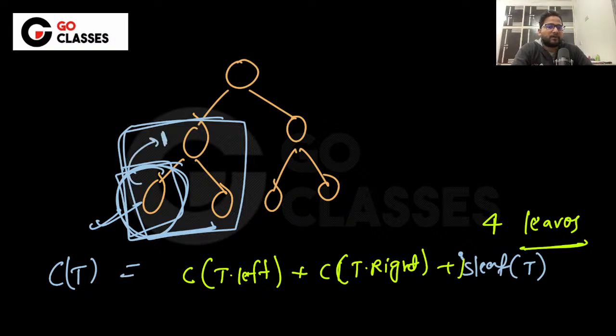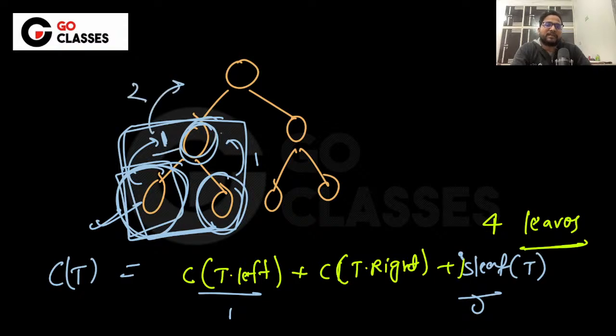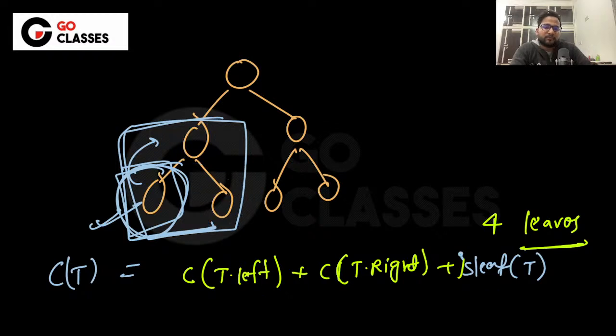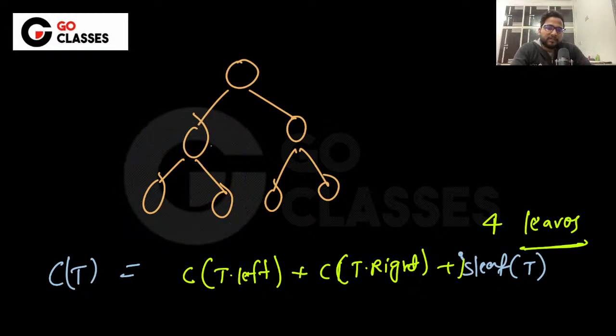It will return 1. So for this t left will return 1, this will return 1, and this will return 0, right? So basically for this t dot left, it will return 2, because see, everything is doing 3 calls, right? Left, right, and edge leaf. Edge leaf will return 0 for all of this. Okay, see, this is interesting where I'm saying that edge leaf will return 0 for this.